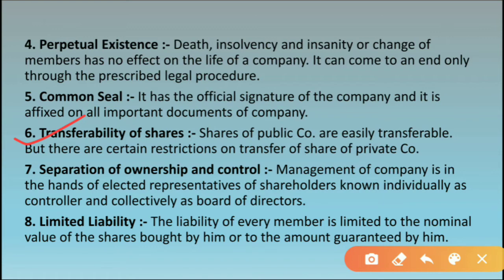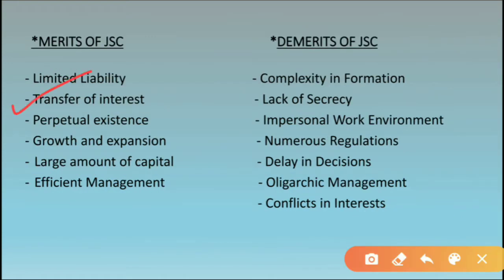In case the shareholders want to sell the shares and get the money in return, then he can go for that, okay, he can sell the share and get the cash. That is transferability of shares, right. So transfer of interest means they can easily transfer the share, that is the advantage, okay. Whenever the shareholders want to withdraw their name from the company or they want to get cash, then they generally sell the shares, okay. So the procedure of buying and selling is easy, that is the advantage, in case of public company.